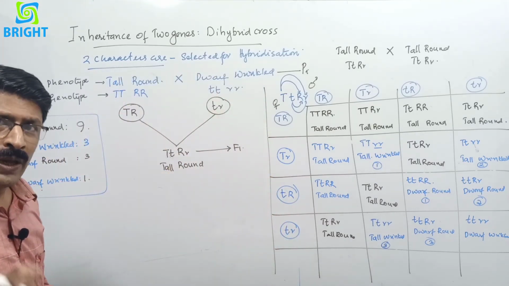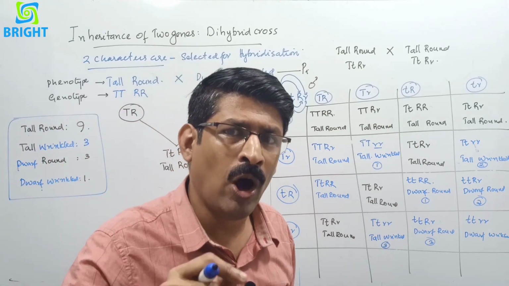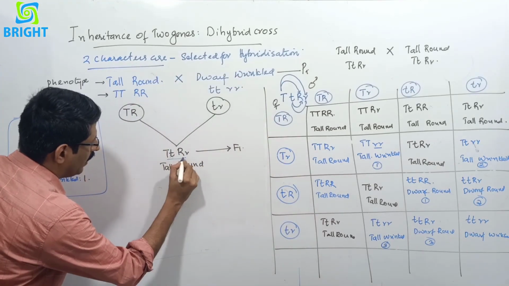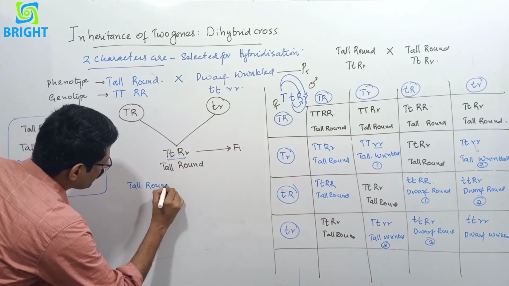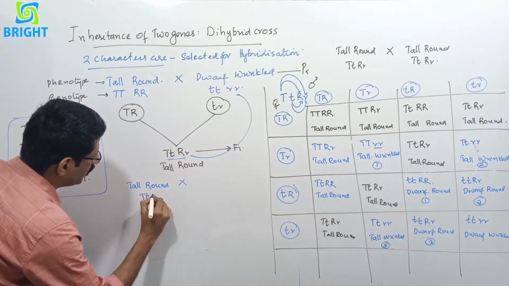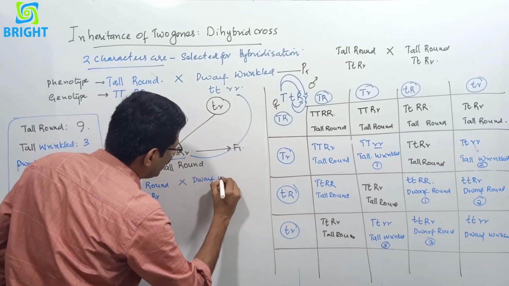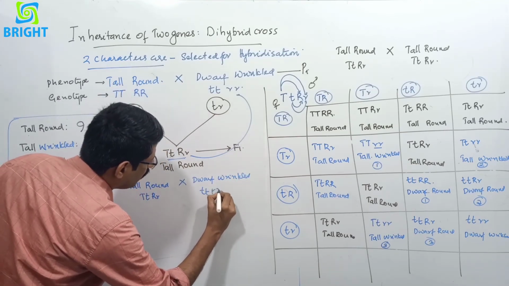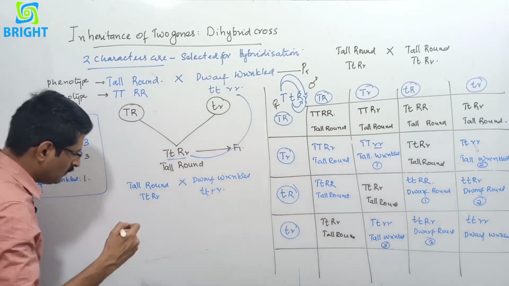And we know there is a cross, back cross and test cross. And we know the test cross monohybrid cross ratio, that is 1:1. And what will be here? This is the F1 hybrid, and this F1 hybrid is tall, round, and this is crossing with the recessive parent, that is capital T, small t, capital R, small r. So it is crossing with the recessive parent, that is called a back cross. And when they back crossed, small t, this is the genotype. And what is the gamete?